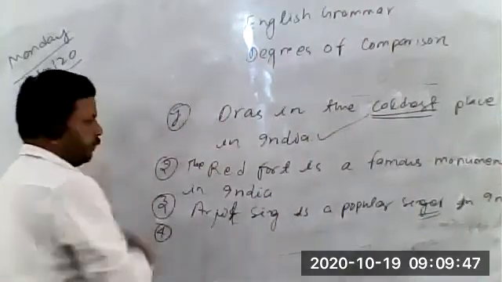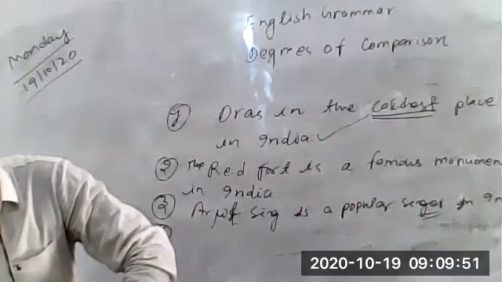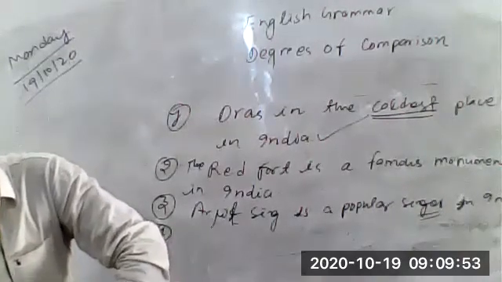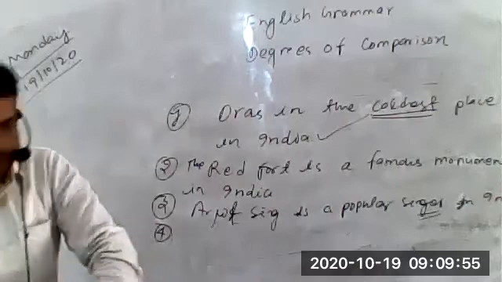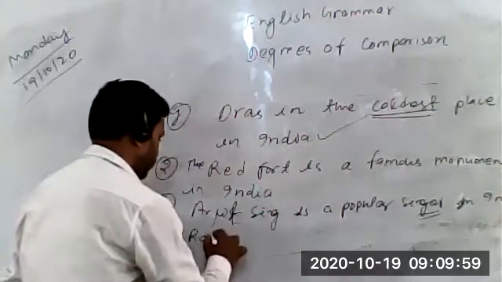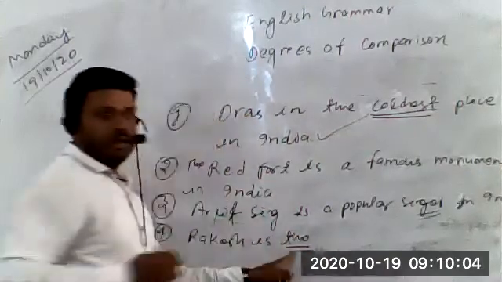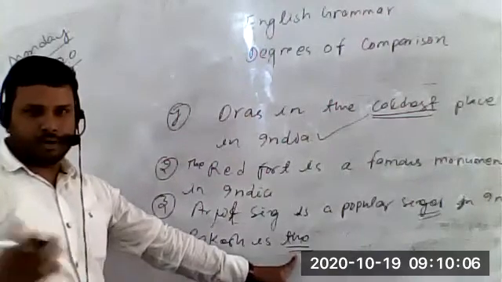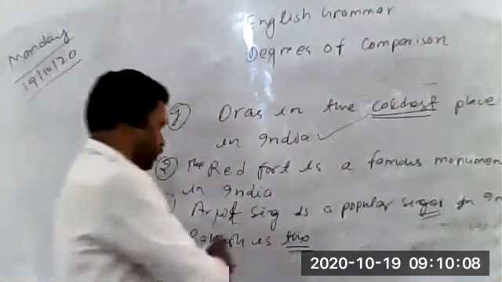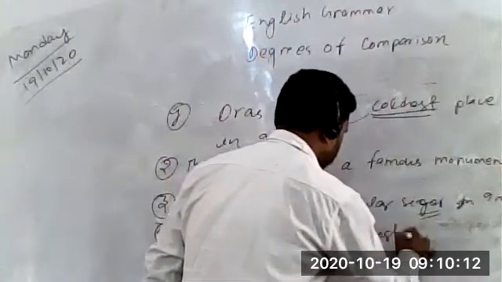Now let's talk about the fourth sentence. Rakesh is healthier than his friend in the class. Superlative degree. Rakesh is the healthiest in the class. We need to use the article the before the superlative degree. So Rakesh is the healthiest.